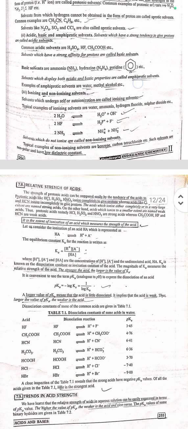Next is ionizing and non-ionizing solvents. Solvents which undergo self or autoionization are called ionizing solvents. Examples are water, ammonia, HF, sulfur dioxide, etc. Solvents which do not ionize are called non-ionizing solvents. Examples are benzene, carbon tetrachloride, etc. Now, next topic is relative strength of acids.